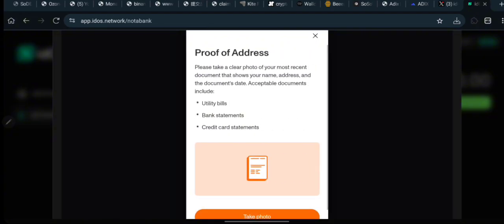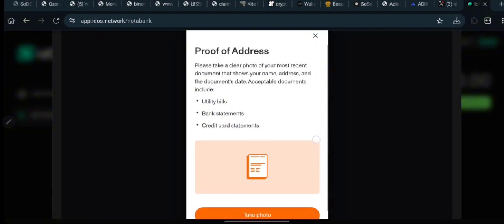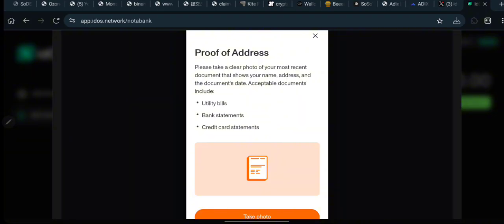Okay, on this proof of address you can see, please take a clear photo of your most recent document that shows your name, address, and the document date. Acceptable documents include utility bill, bank statement, credit card statement. I mean, this is going so deep. All right, so if you can be able to do this, then I think it's a very nice thing.